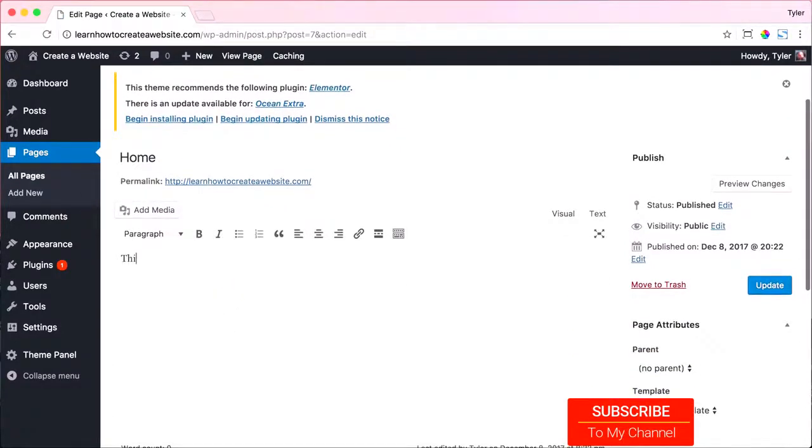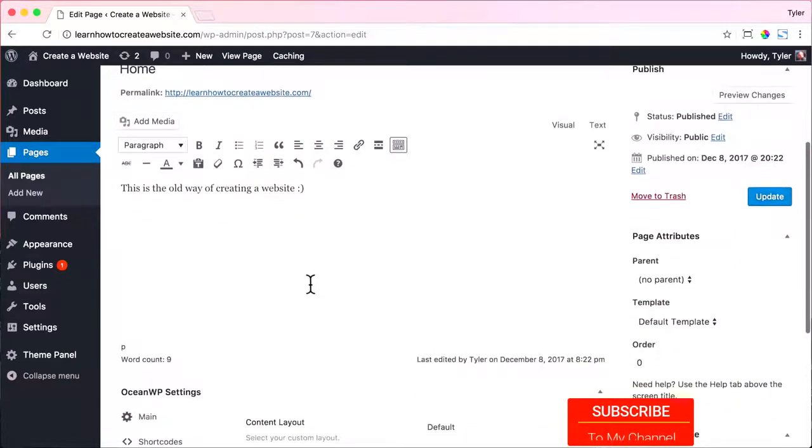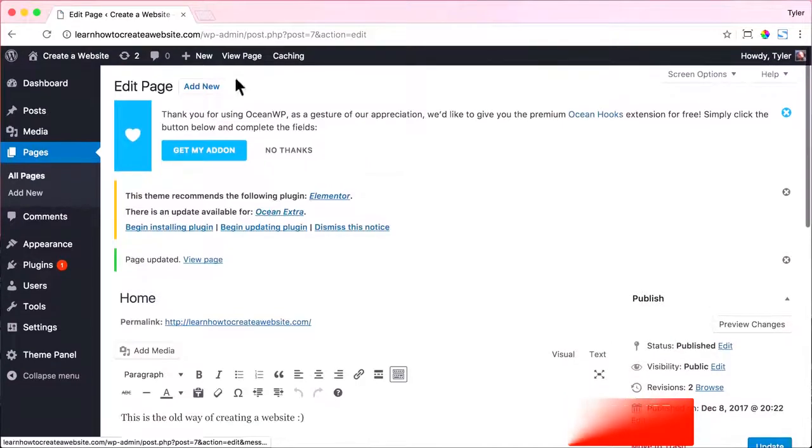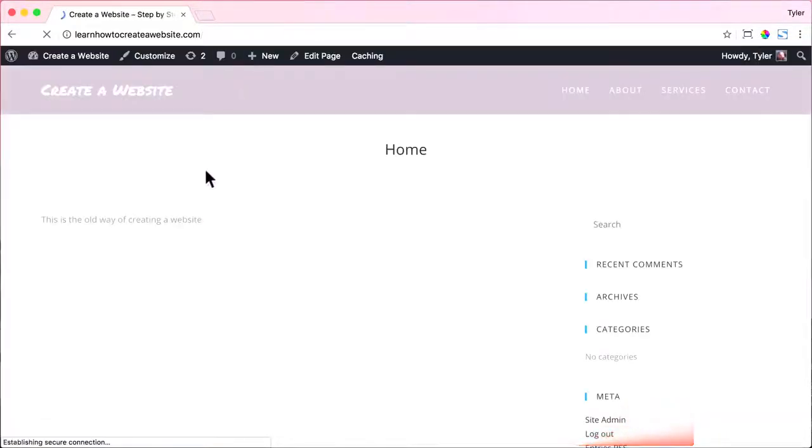And you can toggle this toolbar and get more options, and we can bold things or italics things, add different headings or paragraphs, add in images or links. But we're not going to do any of that, but it's super easy. You can see right here, it's just like Microsoft Word. All right, then we're going to press Update to save all of our changes. And after we do that, we're going to press View Page. All right, and we can see our content here.